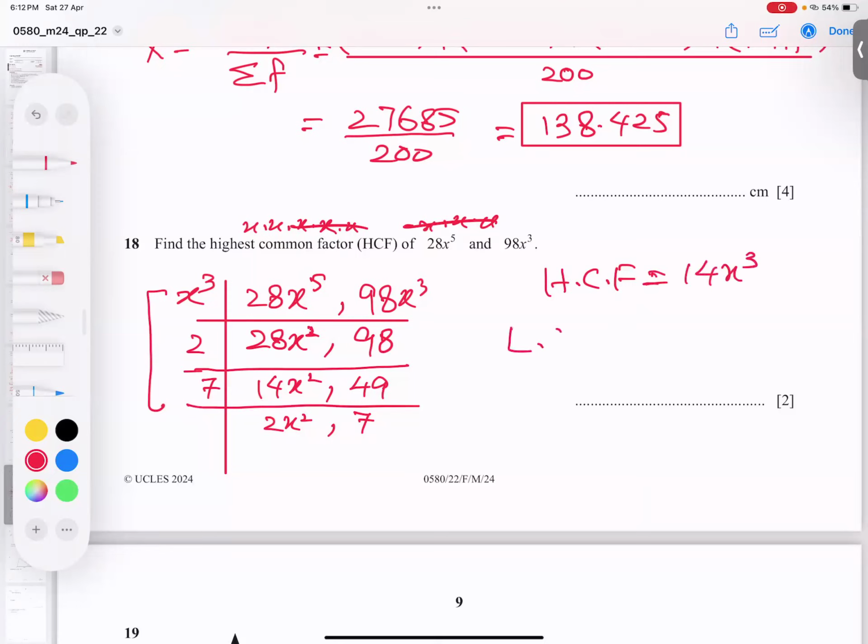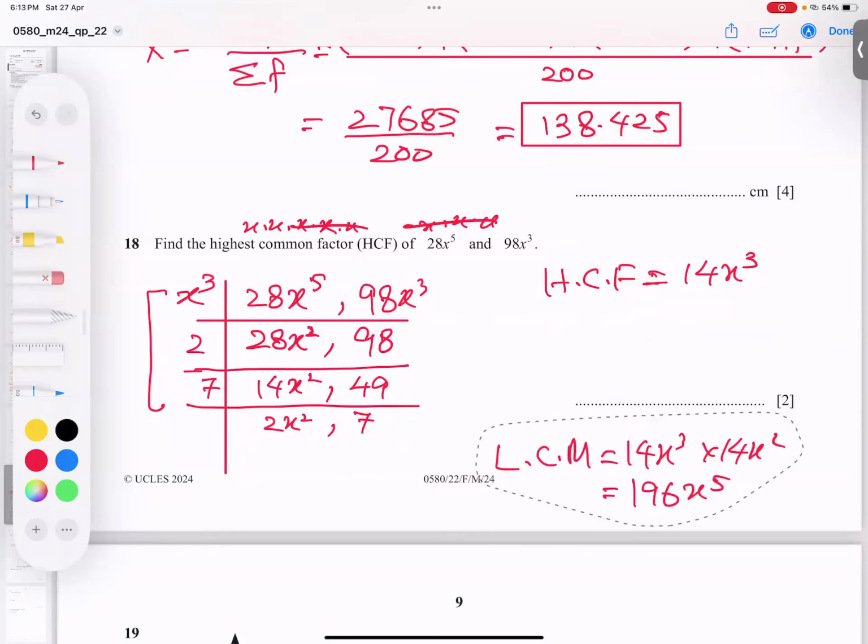But if he asks us what is the LCM, then I cannot take any further common out. So I multiply all together. This is 14 into 2 into 7. I show extra knowledge. So 14x cube I have already, which I got from here. And this answer, 2 7s are 14x square. I am writing that as well. And I'm multiplying them. So 14 into 14 becomes 196, and x to power 3 and 2, add the powers, it gives us 5. This is actually extra knowledge for students. This is not a part of this question anyway, so I just keep it aside here. But I think you got my point.